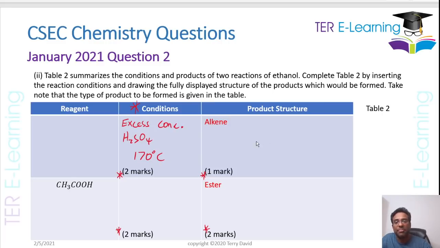And they want us to draw the product. You started off with ethanol, so therefore my product should be ethene, right? This here is my product that I'm going to get. So when ethanol is dehydrated, this is going to be my product. And 1 mark for doing that, right?